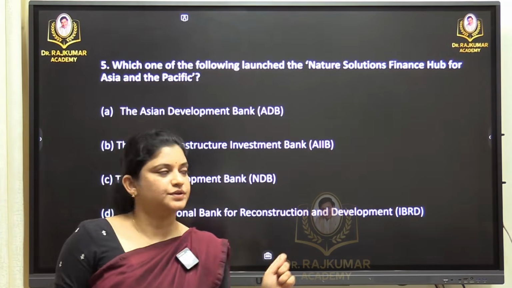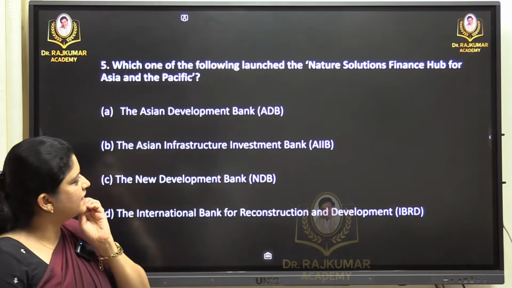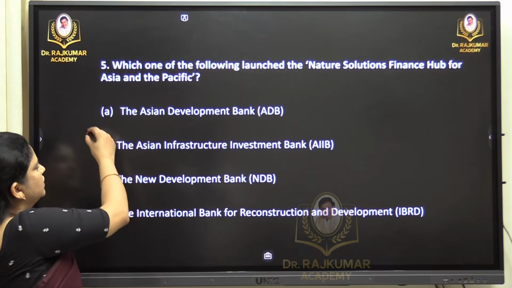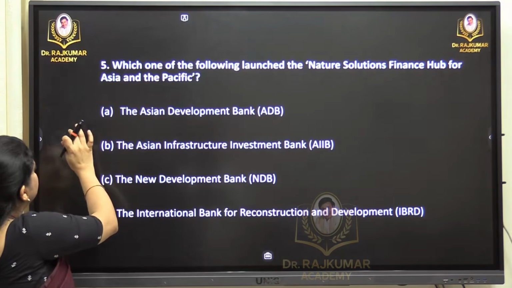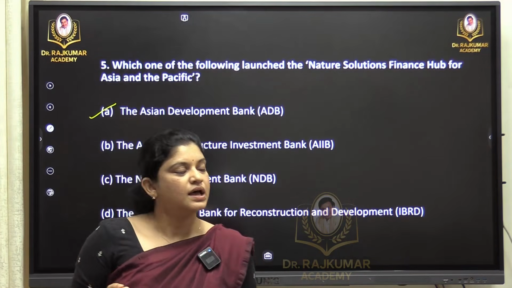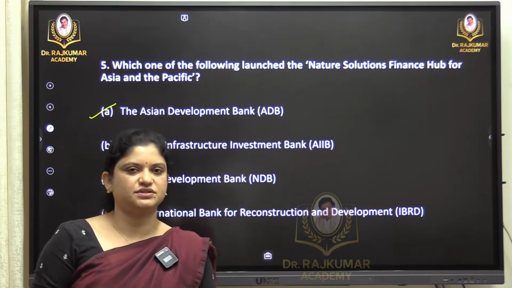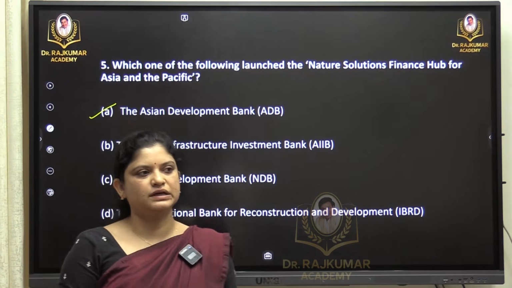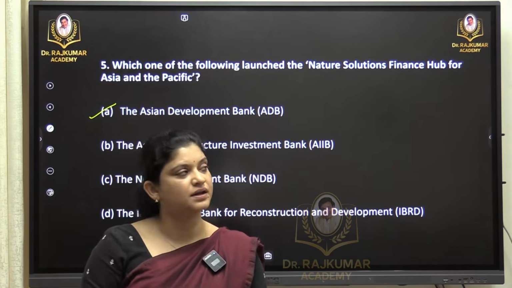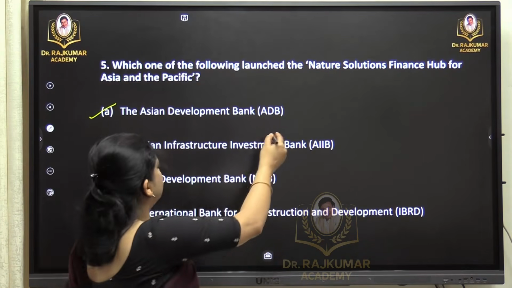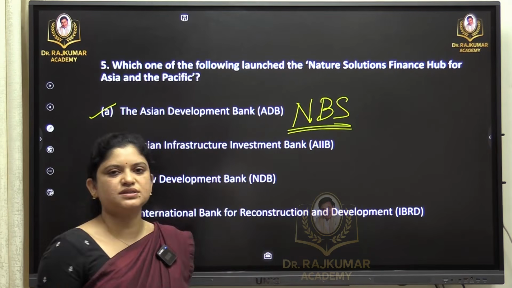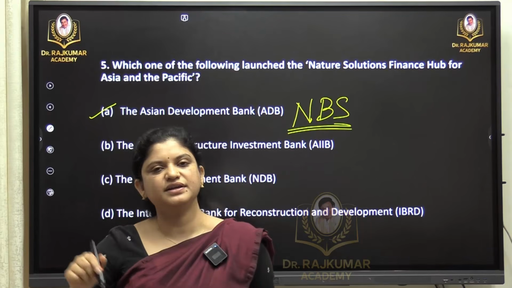So this is a direct question. Which one of the following launched the Nature Solutions Finance Hub for Asia and the Pacific? The answer is the Asian Development Bank, a direct current affairs based question, which is also related to climate change. I think some $2 billion has been invested in this particular aspect, wherein nature solutions, or NBS, nature based solutions. For fighting climate change, we find solutions in nature.